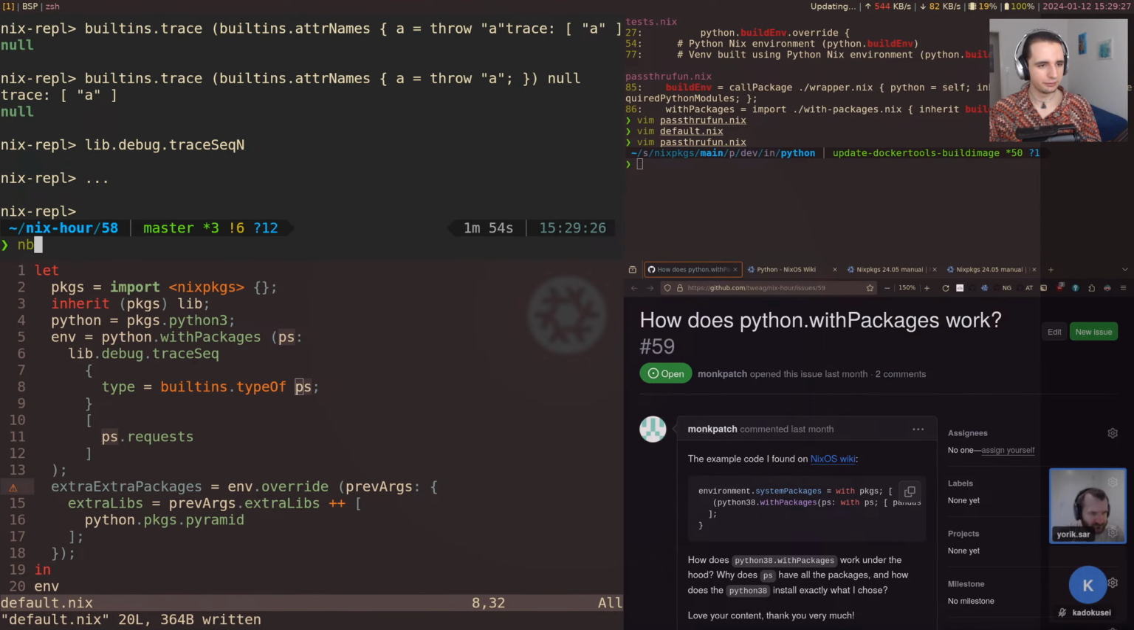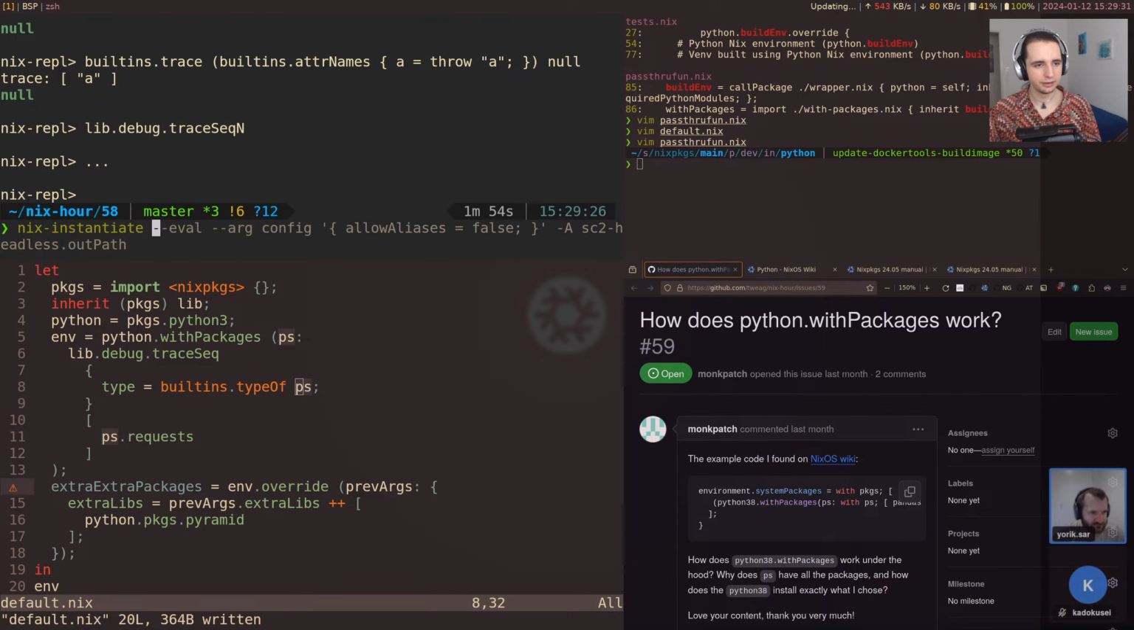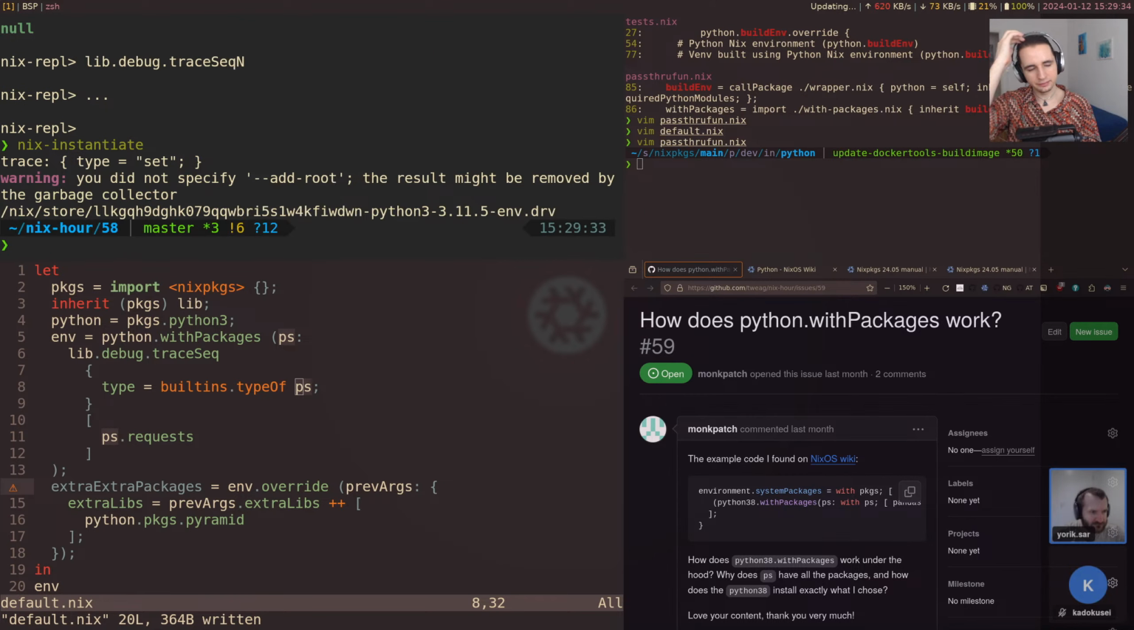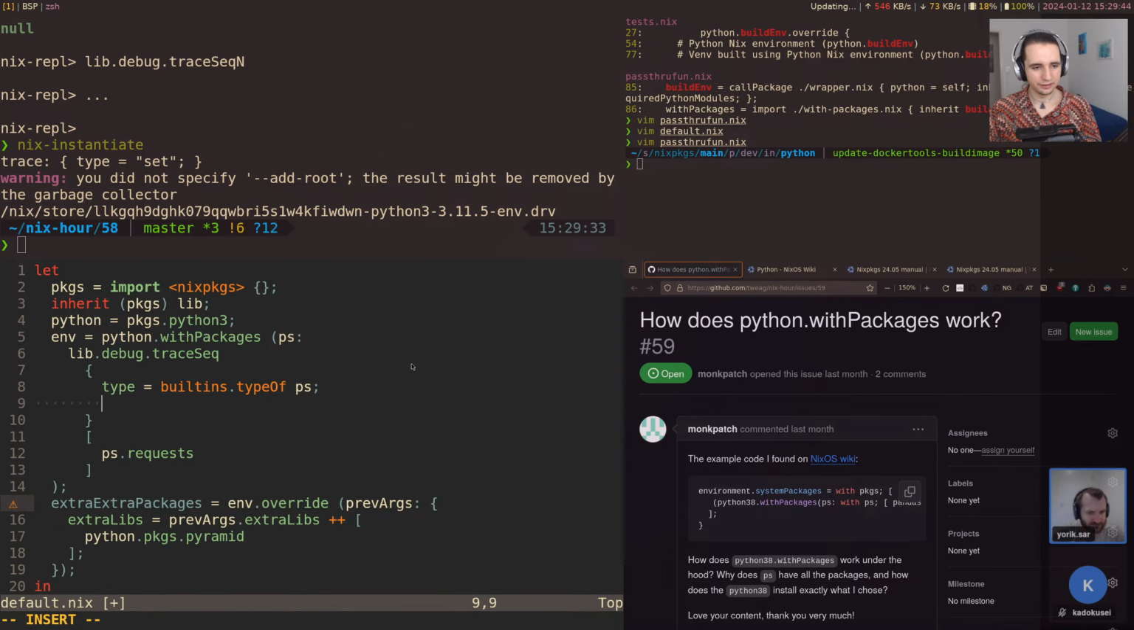So I mean, we've kind of seen it already. I'm going to use Nix instantiate now because I don't actually need to build it. So yeah, it's type set. Okay, well, set is kind of a different name for attribute sets. And so types, and then let's say attributes is built-ins. Well, we don't need to use built-ins. We can use lib.attr_names of PS.